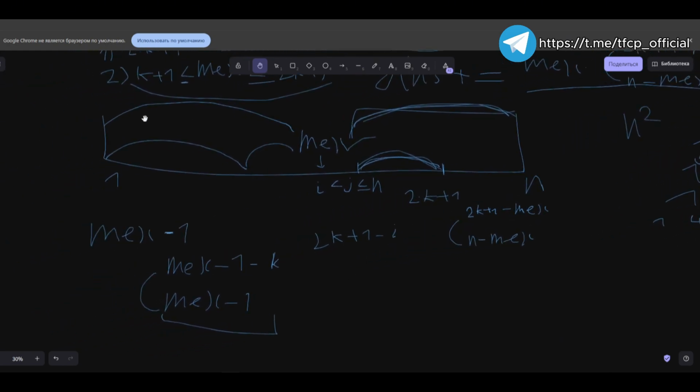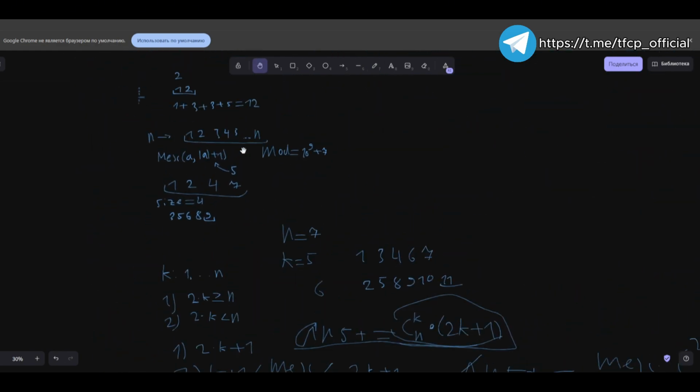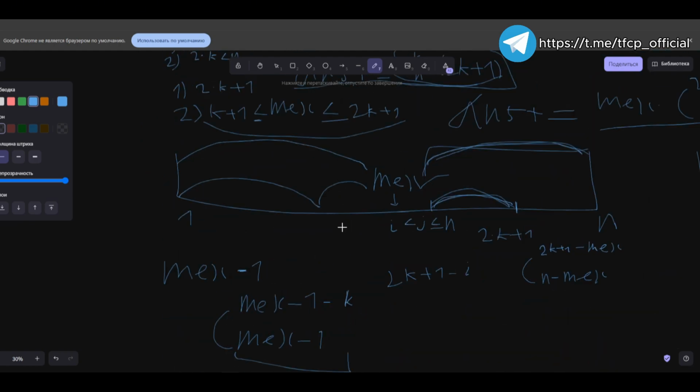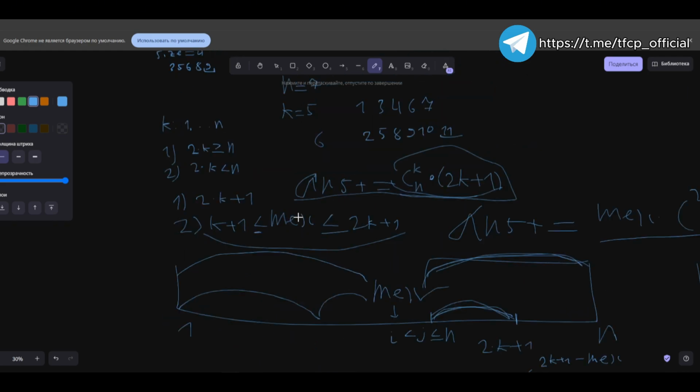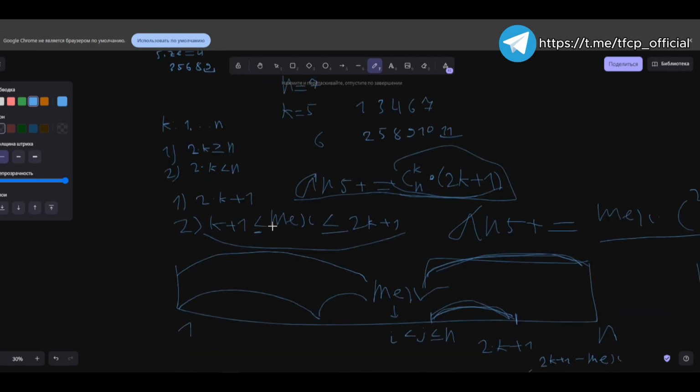On the left, we will have a total of fir minus 1 elements, because fir itself is an index, and we need to choose from fir minus 1 minus k. Why minus k? Because k is the same there. Fir is the length, by count, which is the length of the permutation, that is, k plus 1. So, minus k means that out of these elements on the right, k elements will be the first firs by count. We need the third fir by count, the fourth, the fifth, right? The fifth type. Yes, yes, yes.